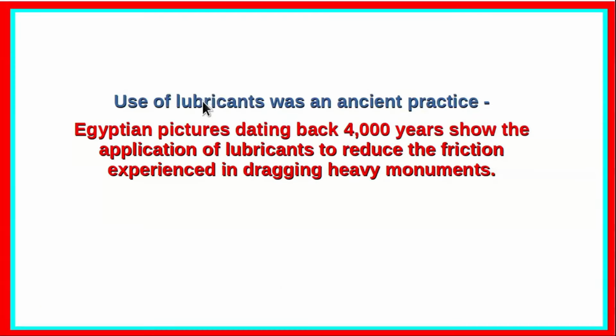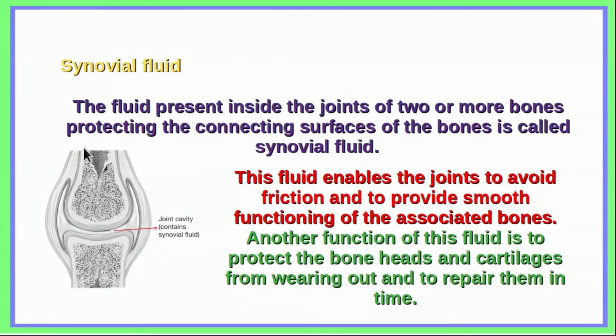The use of lubricants has been a very ancient practice. For example, the Egyptian pictures dating back 4000 years show the application of lubricants to reduce the friction experienced in dragging heavy monuments. Now in our own body we can appreciate the fact that at the joints there are lubricating fluids.